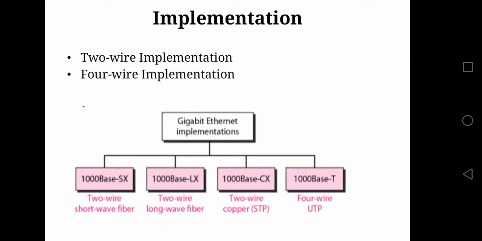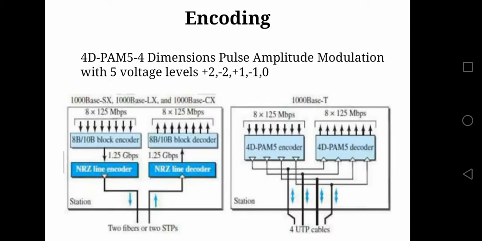And 1000BASE-SX, 1000BASE-LX and 1000BASE-CX come under the first category of gigabit, that is 1000BASE-X, where 1000BASE-X mainly refers to the transmission over the fiber. Then we have the encoding technique. In the standard Ethernet, Manchester encoding was used.